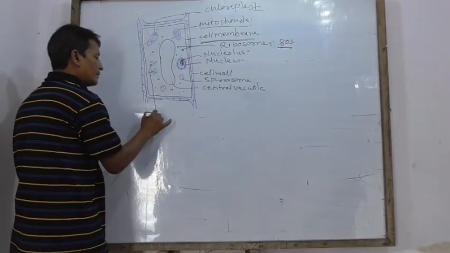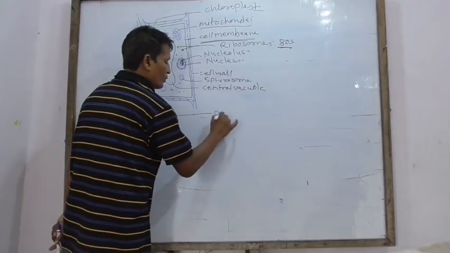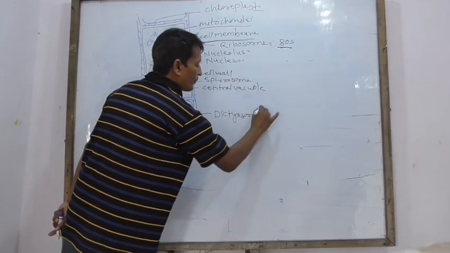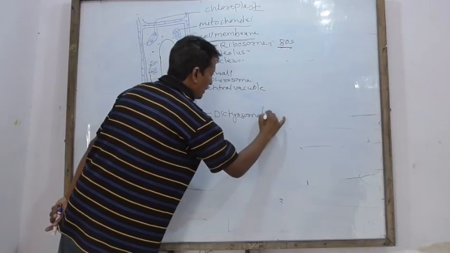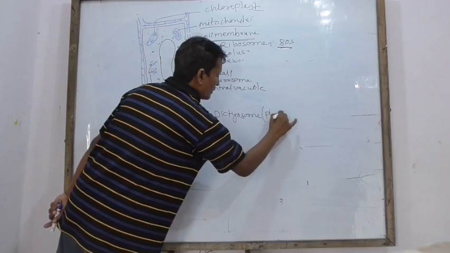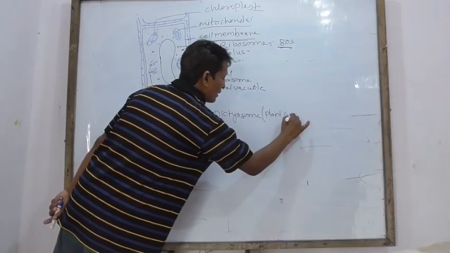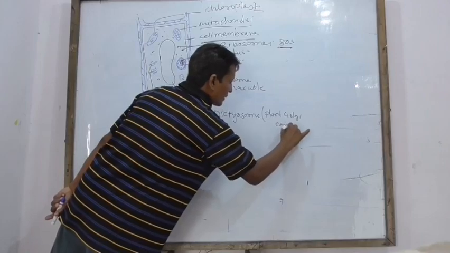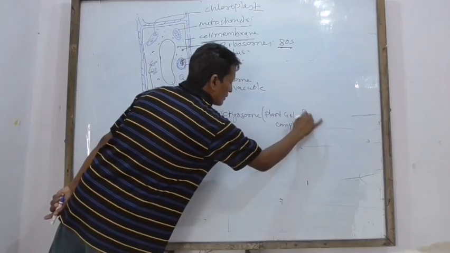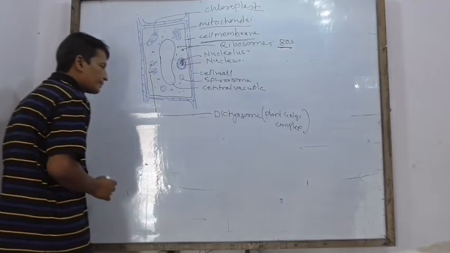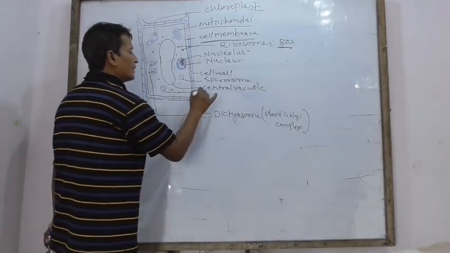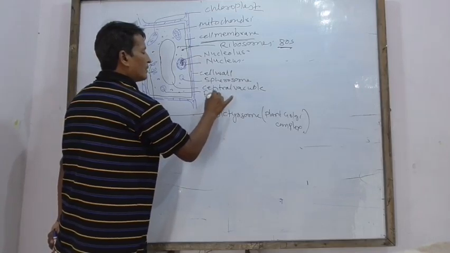These are dictyosome, also called plant Golgi complex, right? This is food vacuole.